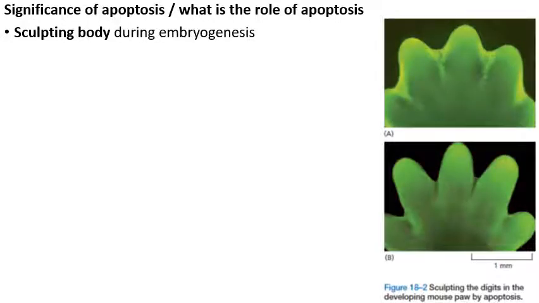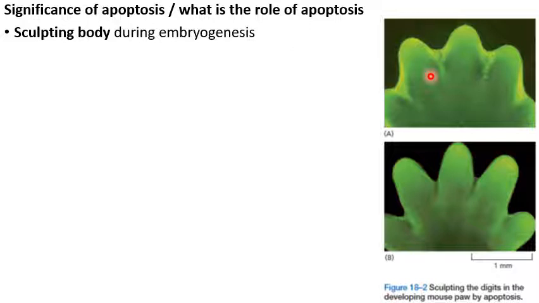Now let us see what is apoptosis. What is the role played by apoptosis? Yes, it plays an important role during development of the organism and even in adult life. During development, it plays an important role in sculpting the body during embryogenesis. With an example, let me explain. See here, on the right side, you can see this is a spade-like structure, which is the hand of the organism during embryogenesis.